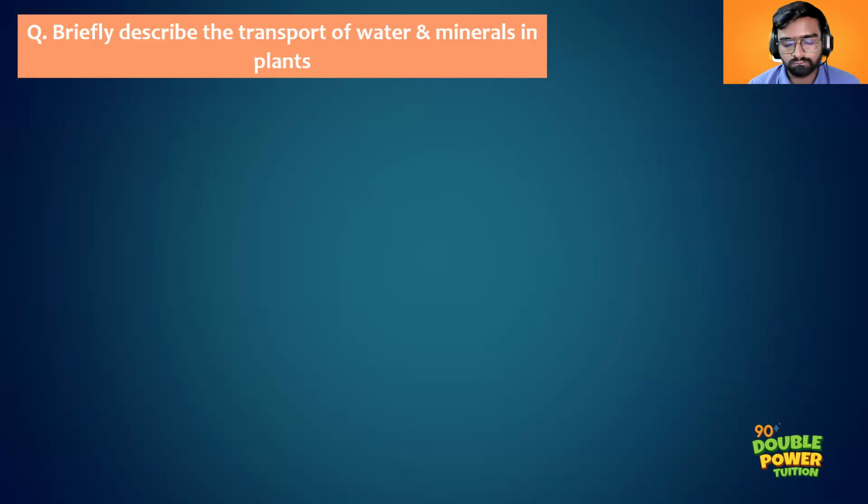Then from there, it goes into the xylem tissue, into the xylem tube. Then after that, the water is transported to all parts of the plant. The movement of water inside the xylem is called the ascent of sap.